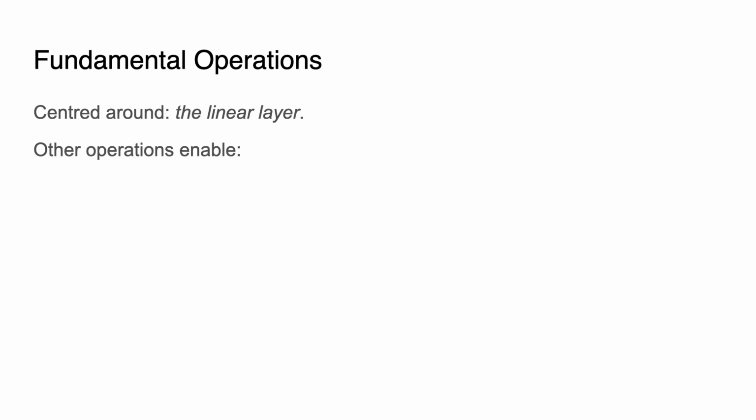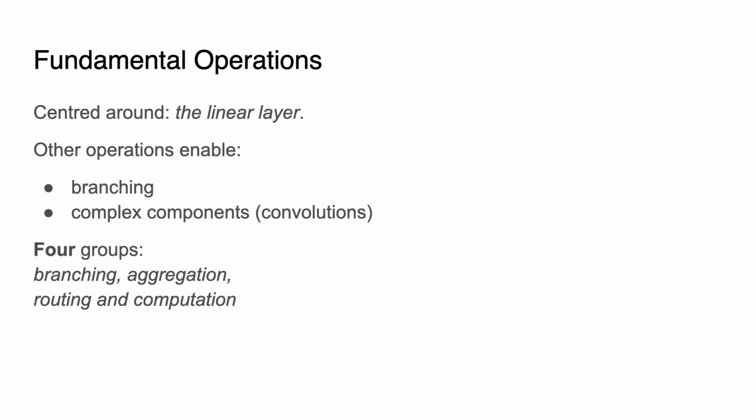The fundamental operations in einspace are built around a single parameterized linear layer. Other operations enable branching structures and more complex components like convolutions. We place these functions into four groups: branching, aggregation, routing, and computation.